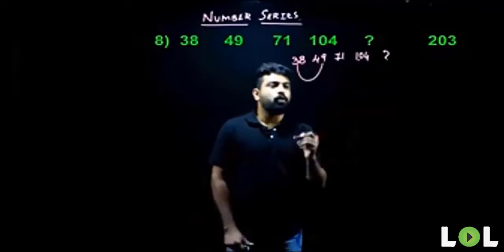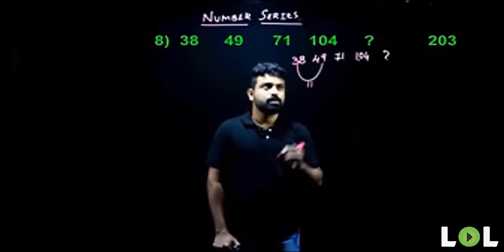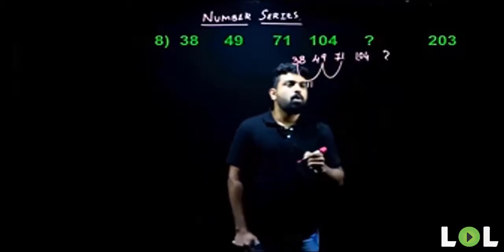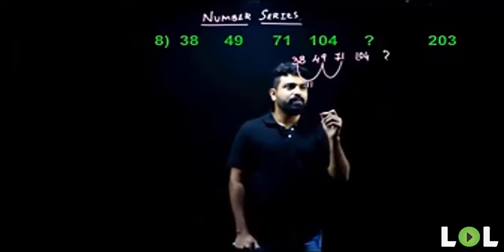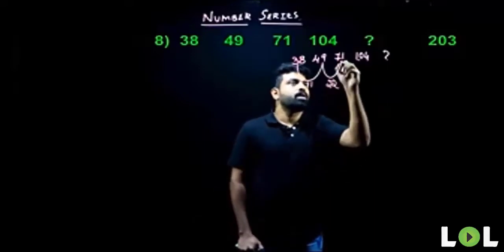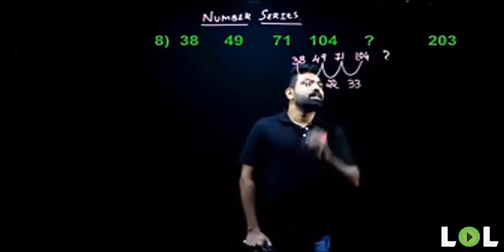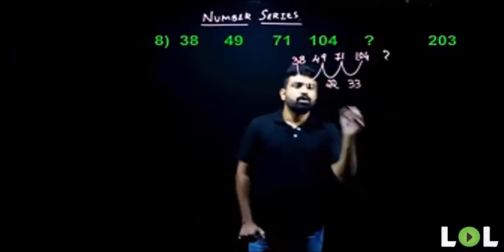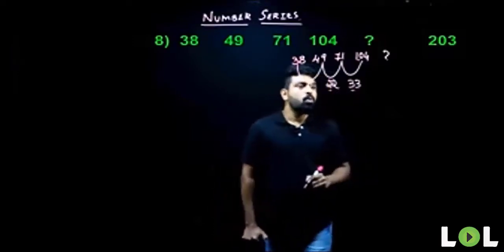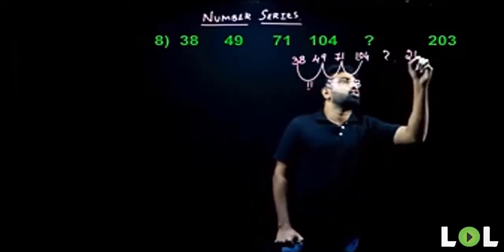So 38 to 49, what will be the difference? The difference here will be 11. Now if we take the difference between the second and the third term, 49 to 71, the difference here will be 22. Similarly, 71 to 104, the difference here will be 33. So when you look at these differences, 11, 22, 33, what do you understand? So there is another term there. Another term is 203.